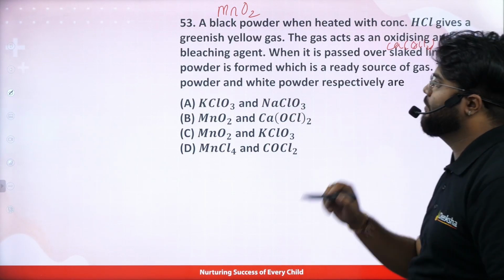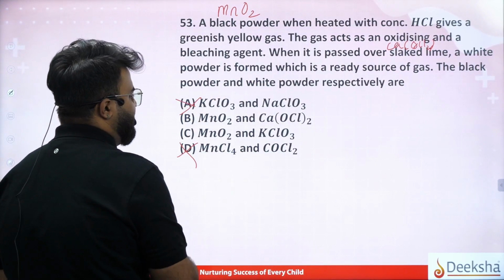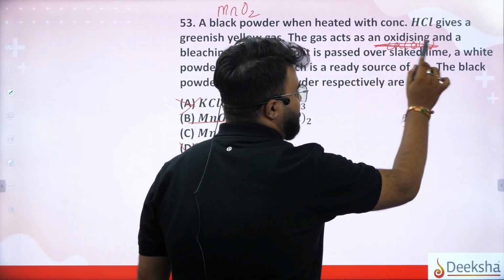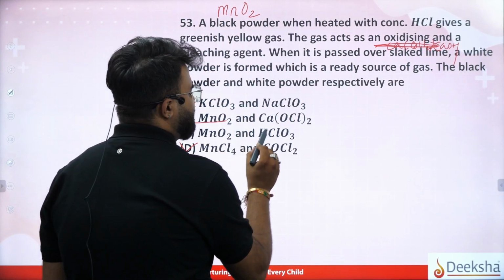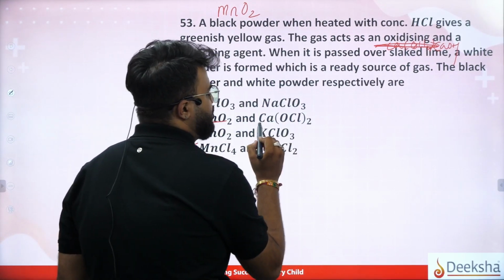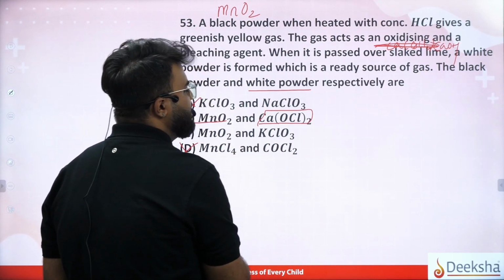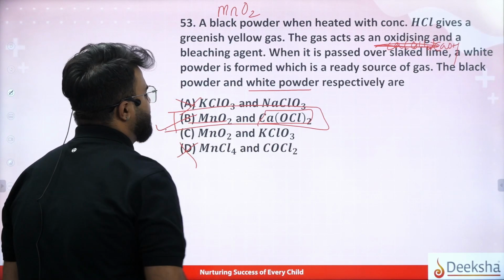So what is the black powder here? That is MnO2. So option D and option C will be cancelled, option A will be cancelled, MnO2. Slaked lime is calcium hydroxide, Ca(OH)2. So this will give you CaOCl2, which is nothing but your bleaching powder. That white powder is nothing but your CaOCl2. Then option B will be your correct option.